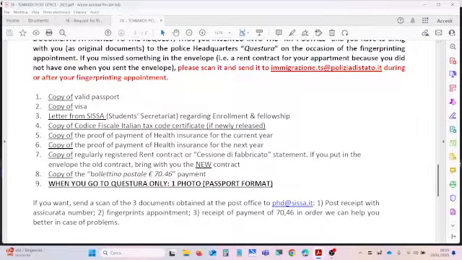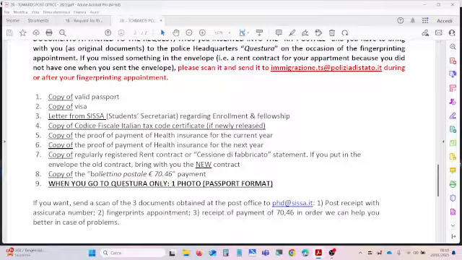Then you have to show to the police that you have a place where you can live. So you have to put inside the envelope a rent contract or eccezione di fabbricato, which means a document from a landlord or from someone who lives in the apartment, stating that you live there and you pay a rent, or you don't pay anything.